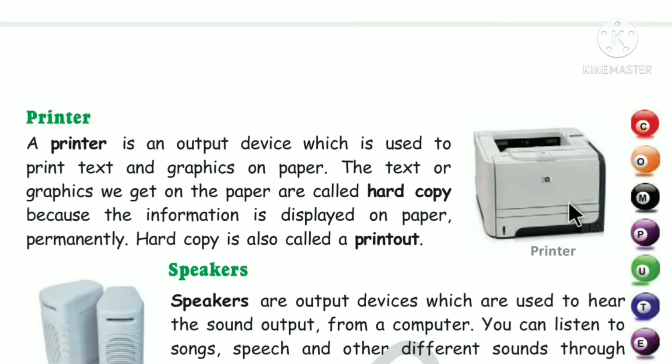This is printer. This is used to take the printout. This hardware device is used to take the printout, and the text or graphics we get on the paper are called hard copy. ये प्रिंटर से निकल के आता है, ये पेपर को हम क्या कहते हैं? हार्ड कॉपी. प्रिंट आउट को हम क्या कहते हैं? हार्ड कॉपी. Why? Because the information displayed on the paper is permanent, ना? And hard copy is also called print out.